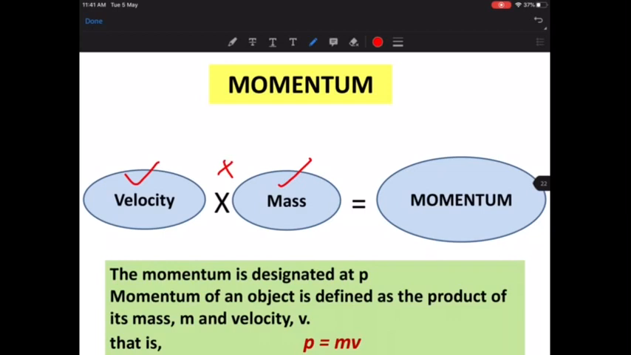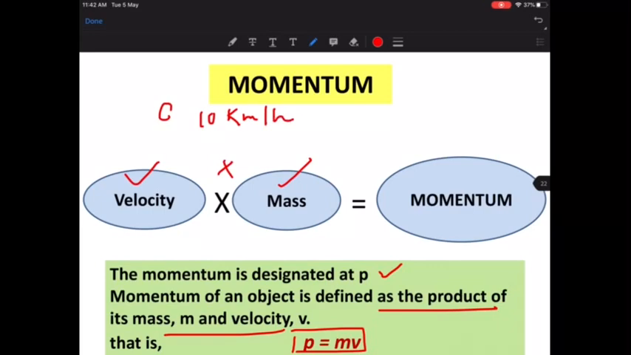So look at how momentum is designated. Momentum is designated by a small p, and momentum is the product of mass and velocity, and the formula for momentum is m into v. Very, very important. Suppose there's a car which is moving at 10 kilometers per hour and its weight is, let's say, 50 kgs. What will be the momentum? The momentum will be 10 into 50, because 10 is the speed and 50 is the mass. So mass into velocity will give you 500.